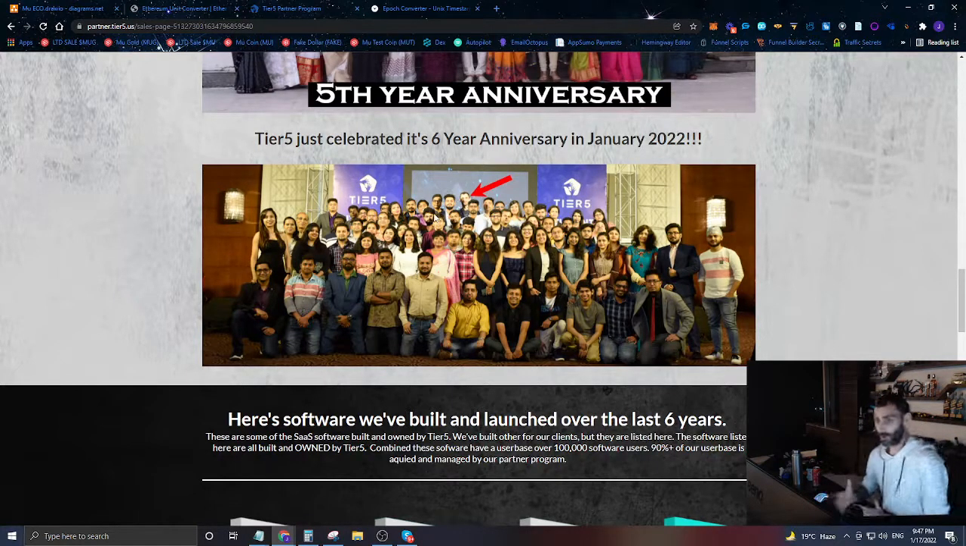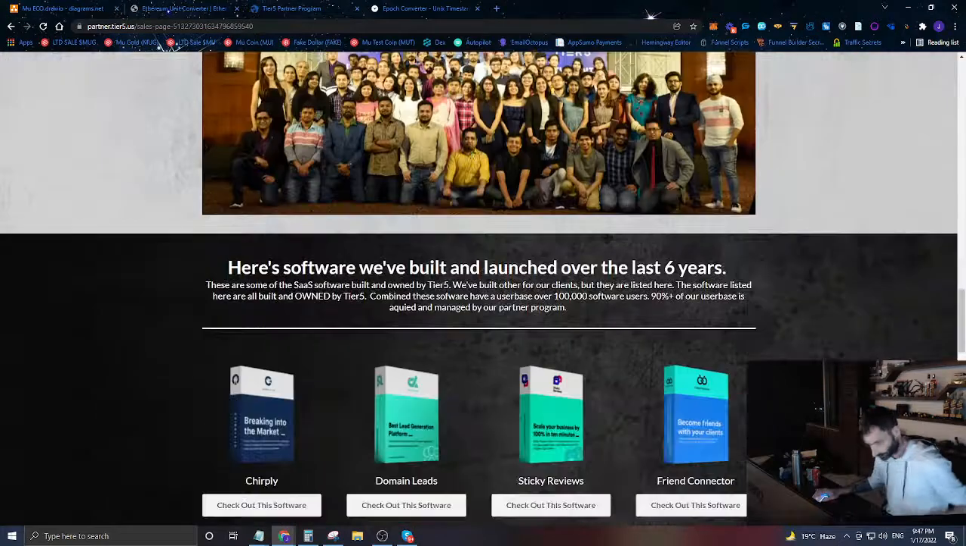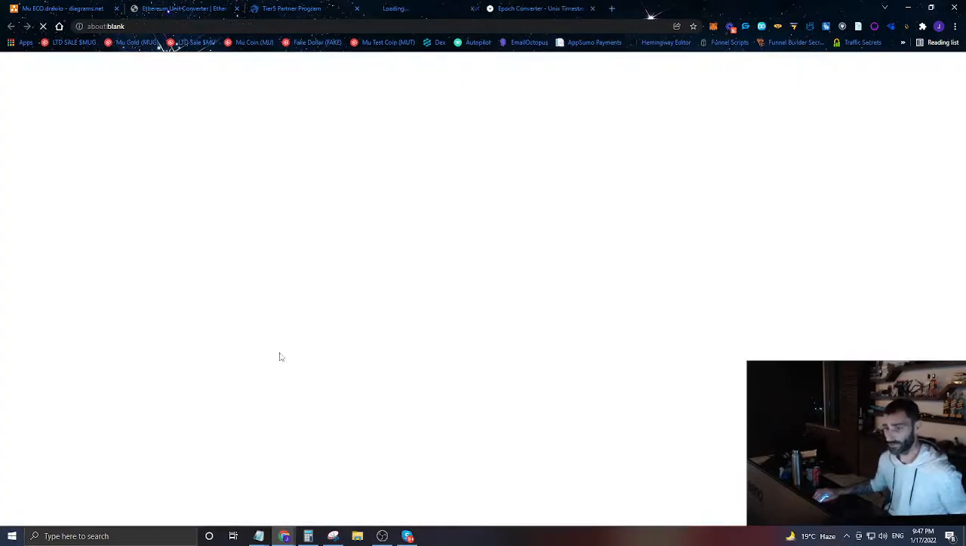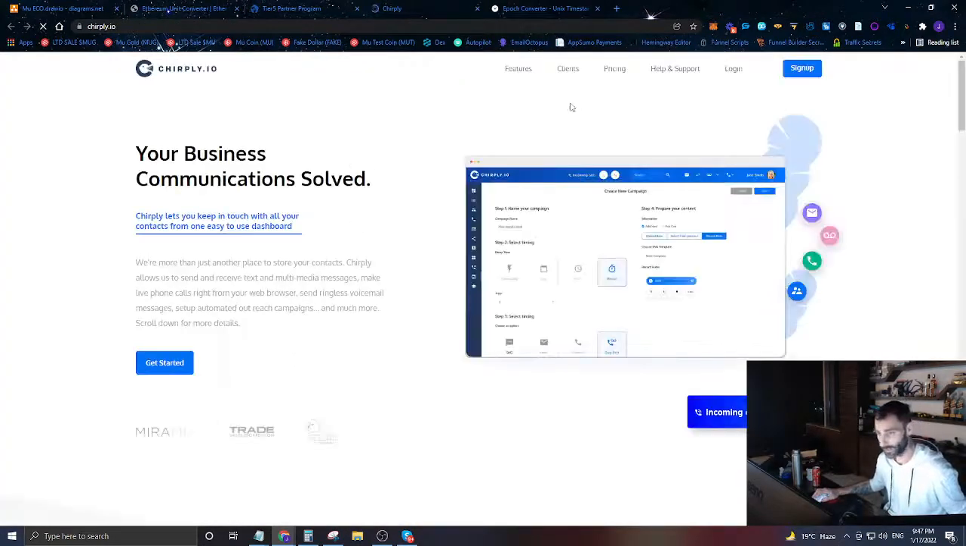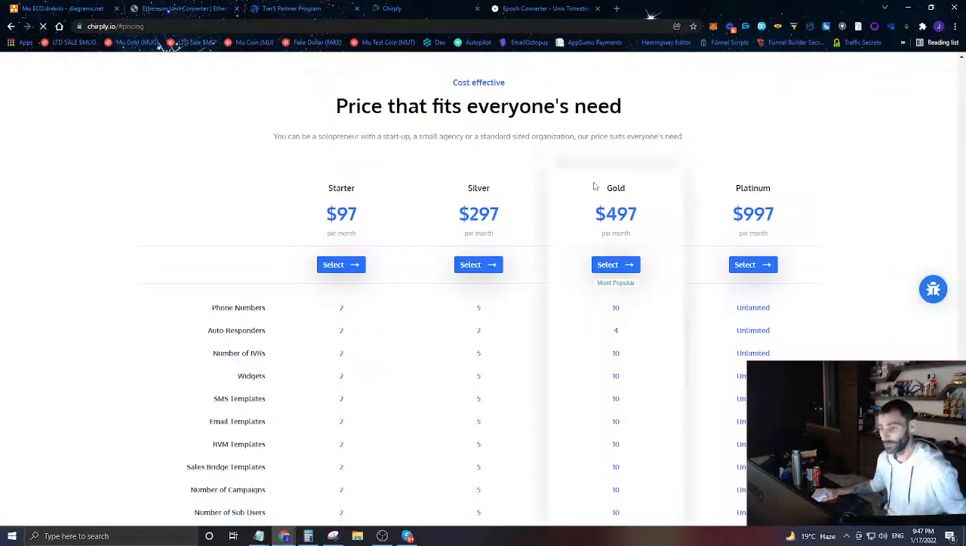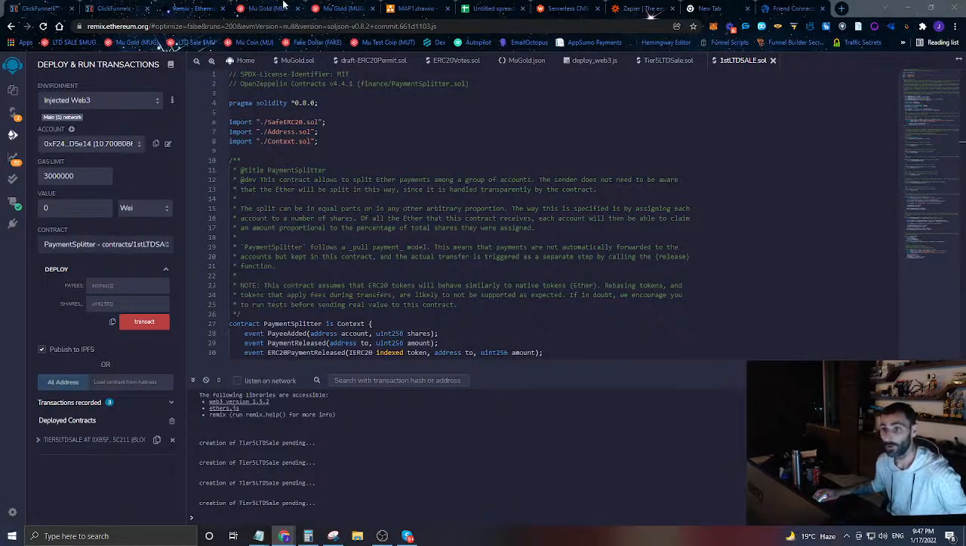So this is part of that process. And I'm going to show you how people can go in, for example, and take one of our softwares like Chirply, and you can see what we charge for Chirply: $97 a month, $297 a month, $497 a month, $997 a month. They can essentially buy this software on a one-time payment, only pay once, have this software for life, and they're going to pay for it with one of our cryptocurrencies, which is called Mu Gold.